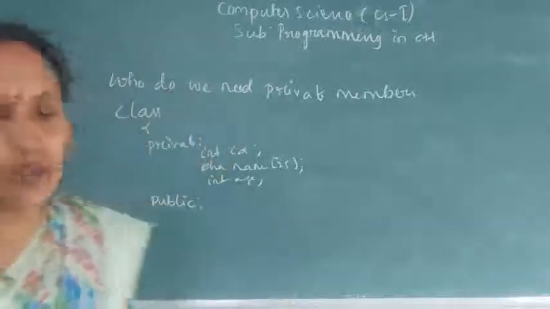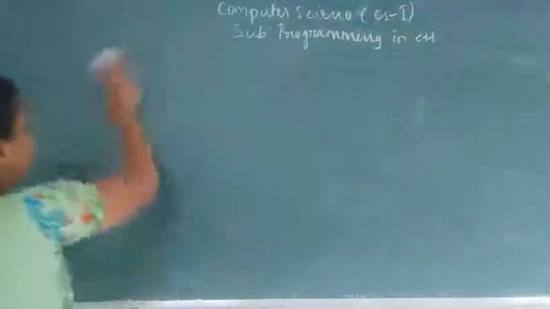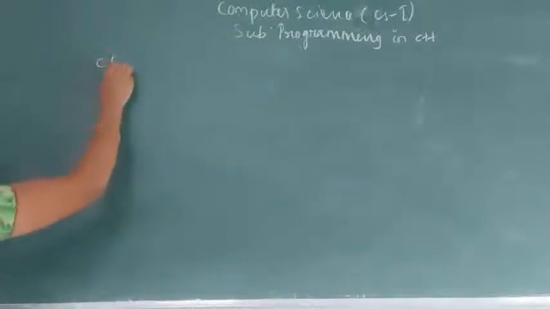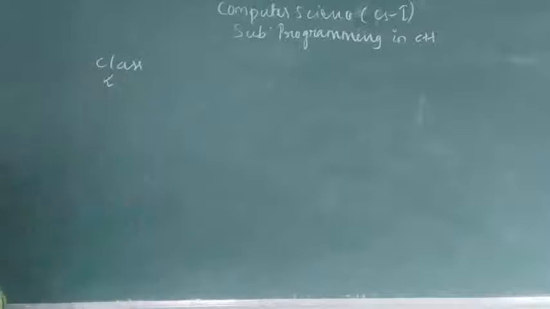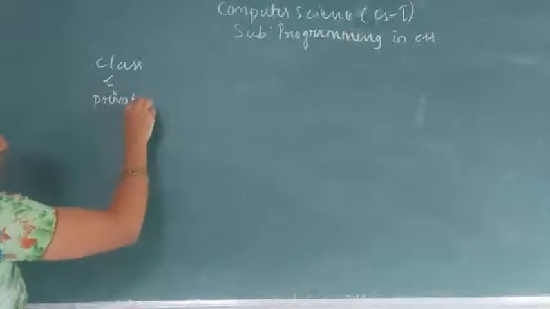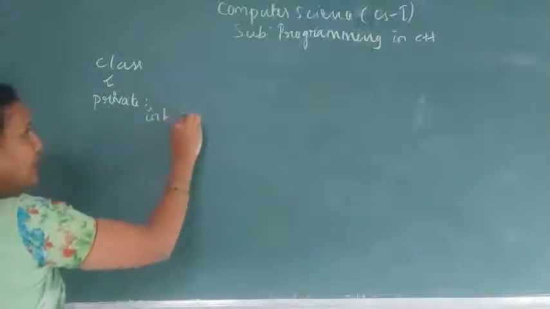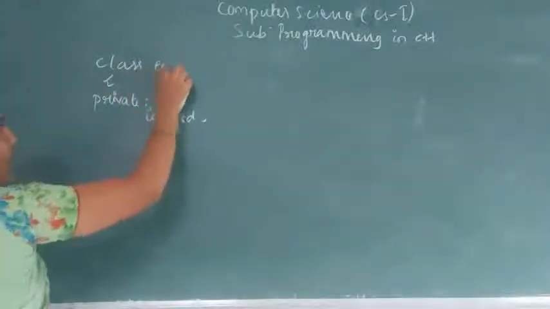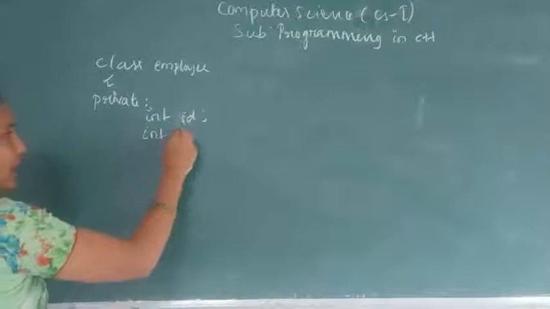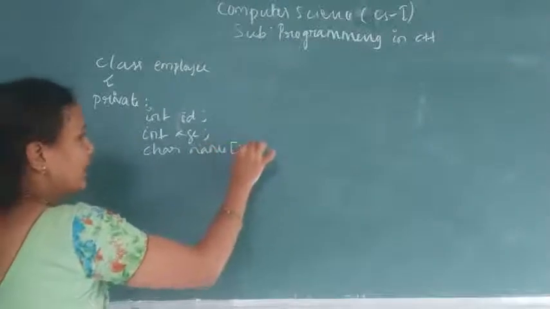Okay, now I'll give you an example program which illustrates why we need private members. See, I'm creating a class. Immediately inside the class, we give private colon. The class name I am giving is Employee. Next int id, int age, char name of 20 characters.